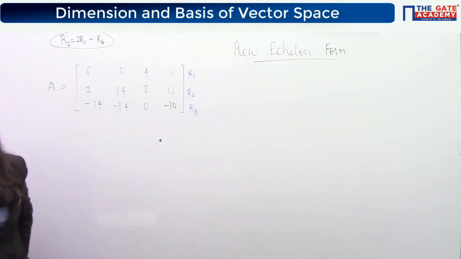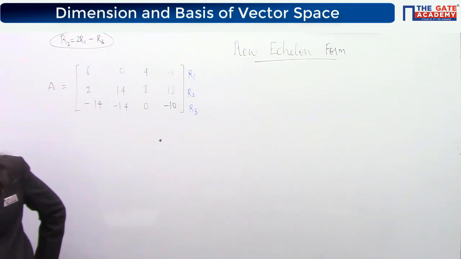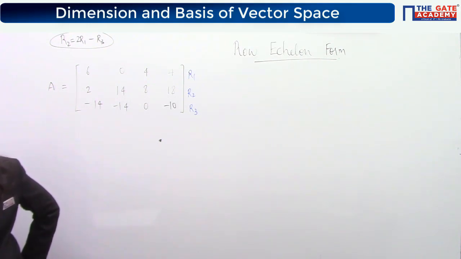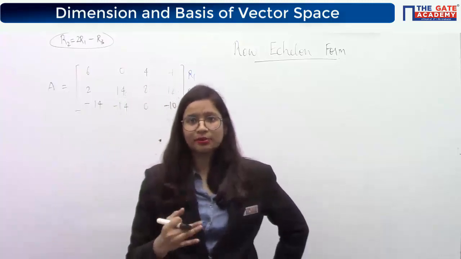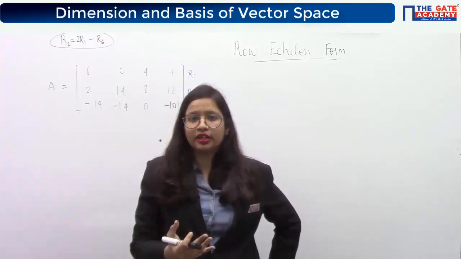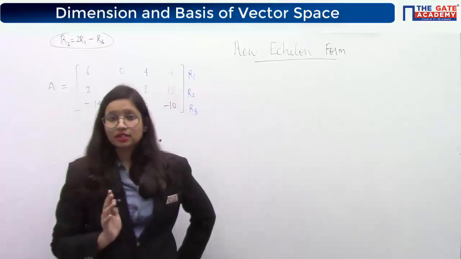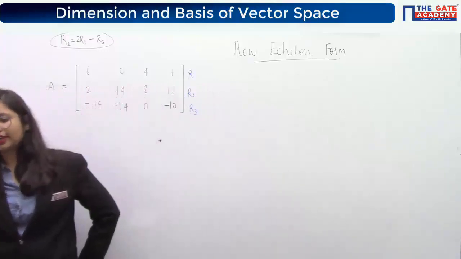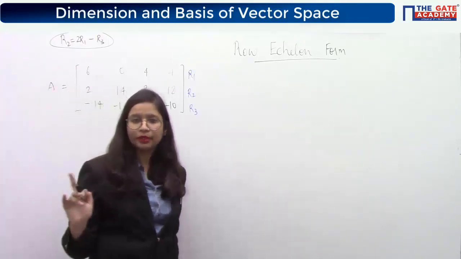So what is row echelon form? First of all, it is given that it helps in finding the rank of a matrix when the relationship among the rows is not so obvious. So the first thing to keep in mind is that if you are not able to find the relationship, then you will come to this point. For converting a matrix into row echelon form, only row operations can be employed.